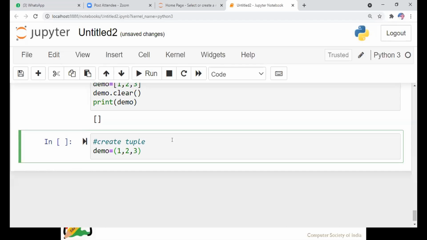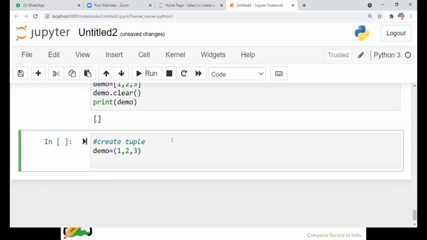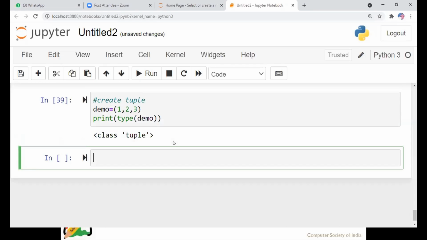See here, demo is a new tuple which was created with 3 elements. Now we're going to print the type. See here, demo is of class type tuple.